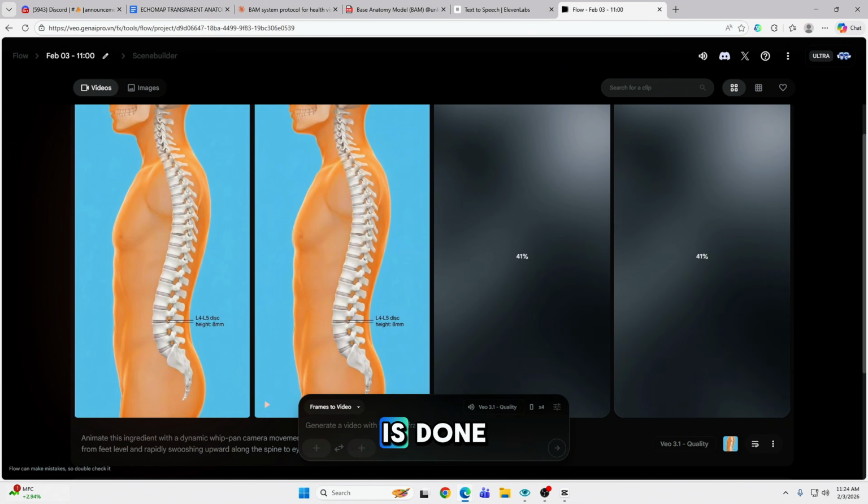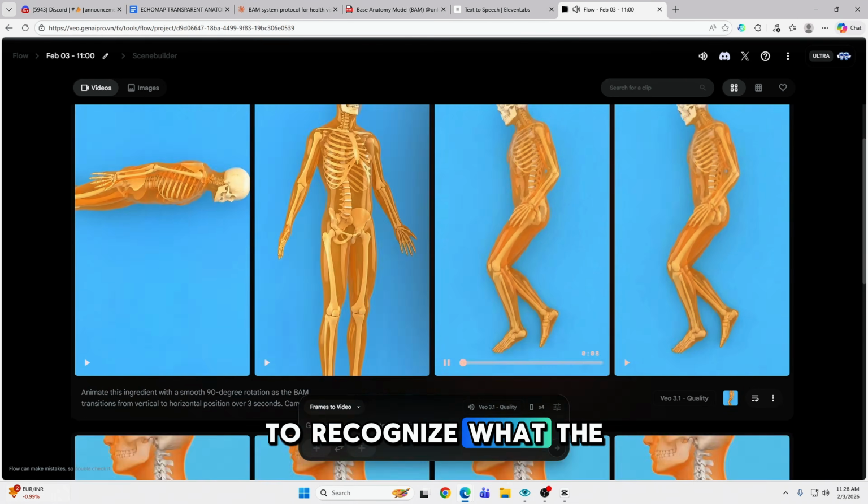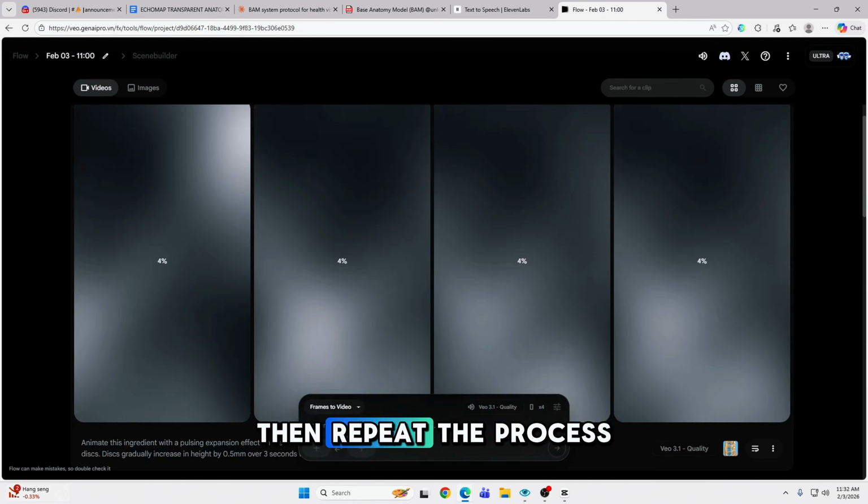After the video generation is done, download it and name it 1. So it's not hard to recognize what the first frame is. Then, repeat the process.